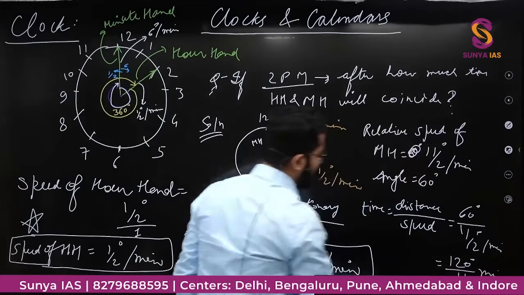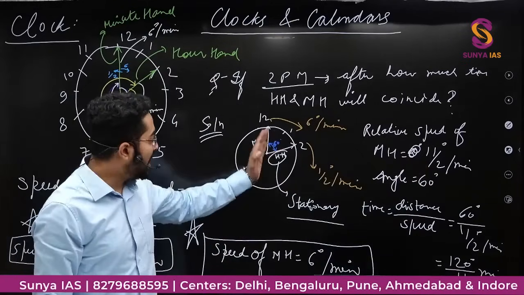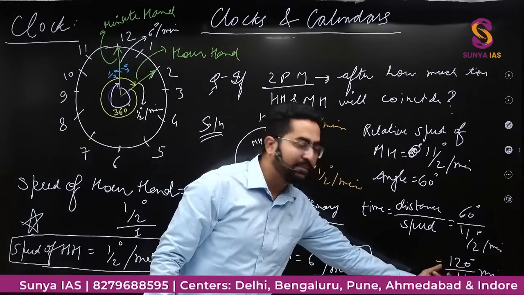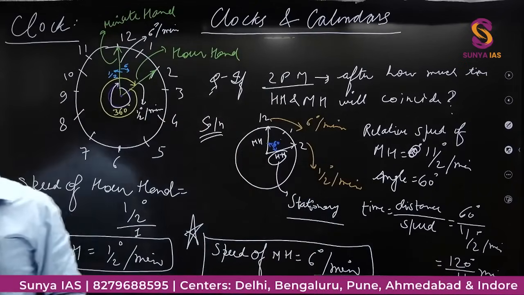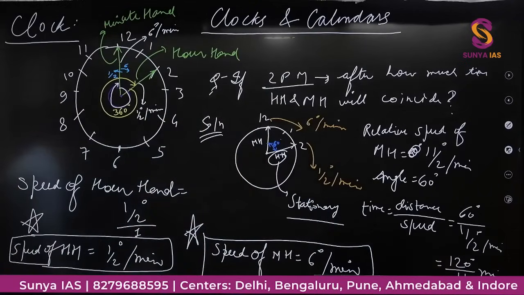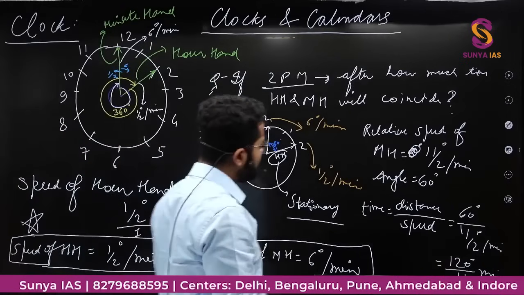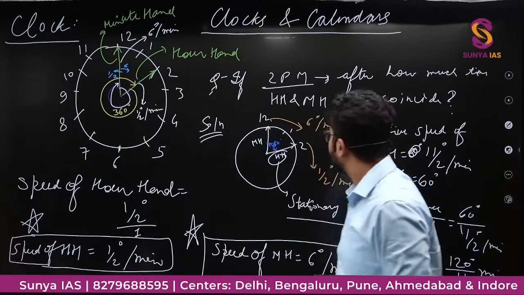It will take after 2 p.m. So after 2 p.m. it will take 120 degree by 11 minute when these two hands of the clock will be coinciding with each other. ठीक है? सिंपल, कोई डाउट ही नहीं है इसमें.